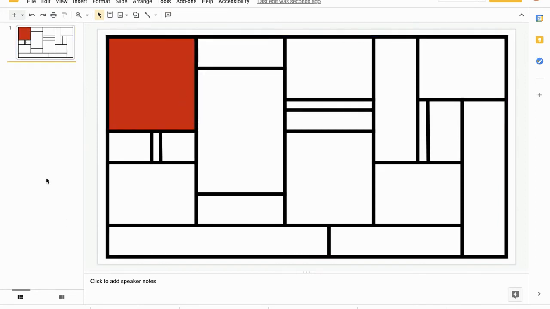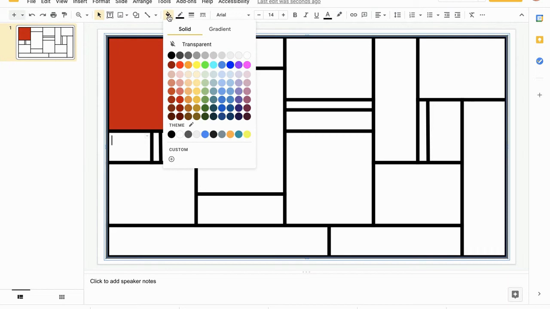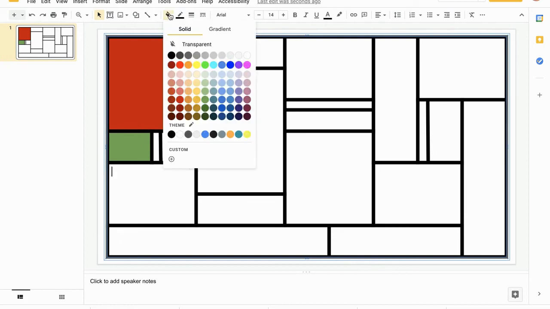So already, look at how striking that is. Okay, now I'm going to come down here, and all you have to do is just click into that square or that rectangle. And this time, I'm going to think about the colors that are complementary, that are across from each other. I'm going to pull in a green. And this one I'm going to leave white with the extra line in here. So I'm going to come down here, go back to my paint bucket.